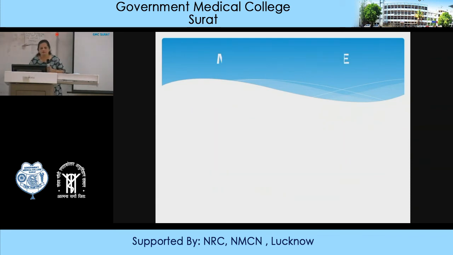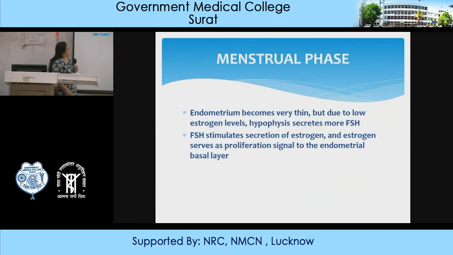The endometrium then becomes very thin, and due to low estrogen levels, the hypophysis secretes. As estrogen and progesterone decrease, there will be an increase of FSH and LH. The FSH stimulates secretion of estrogen, and it serves as a proliferative signal to the endometrial basal layer.